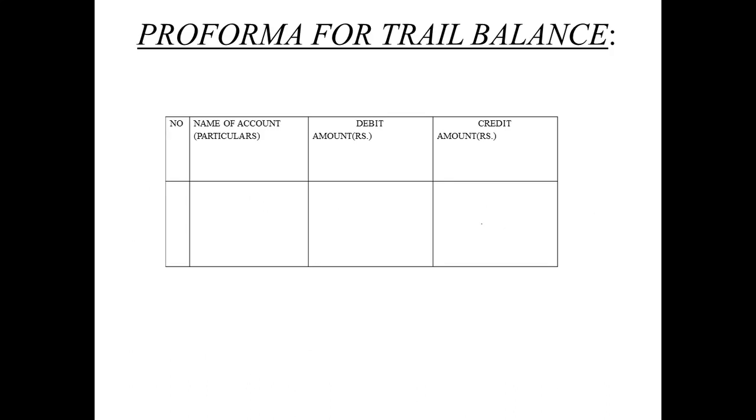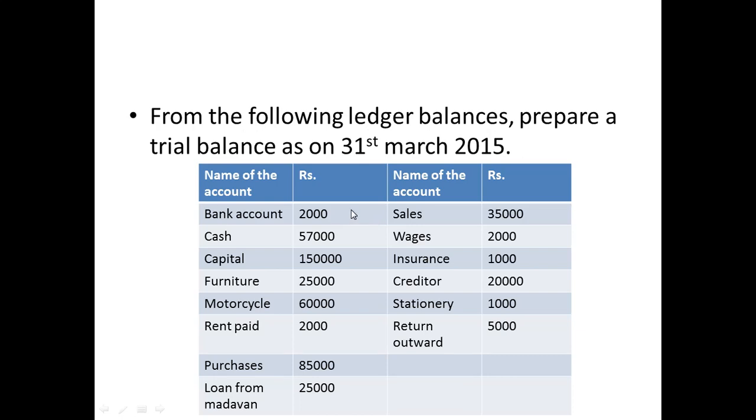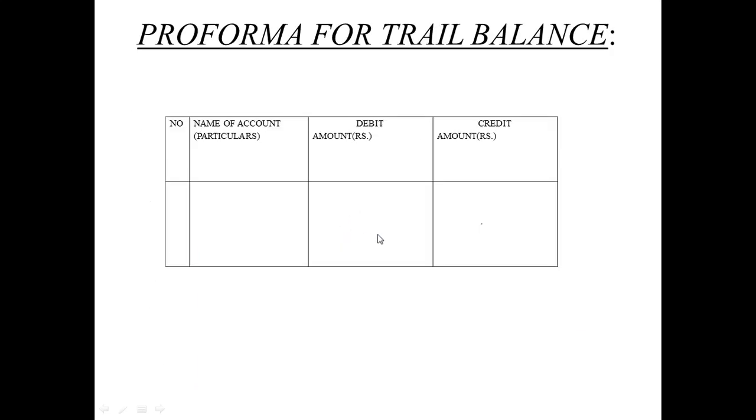So these are all the things. If any assets are given, you are going to take the amount on the debit side. If liabilities have been given, you have to take the amount on the credit side. I hope I made it clear. So these are the four things to be noted.